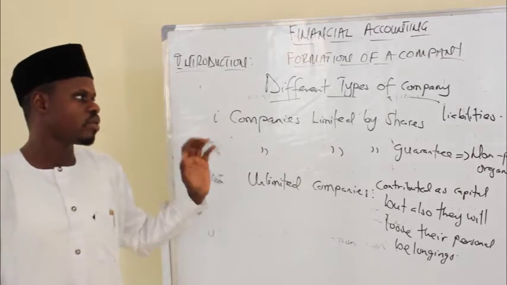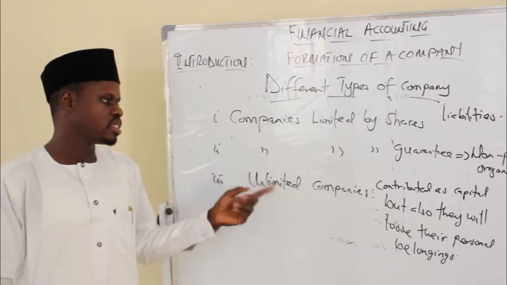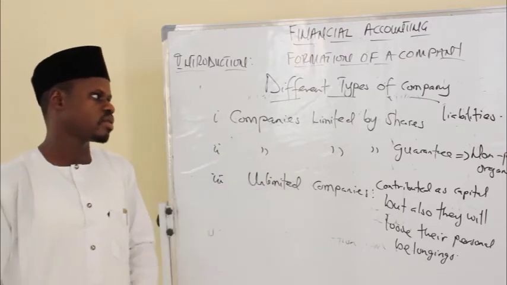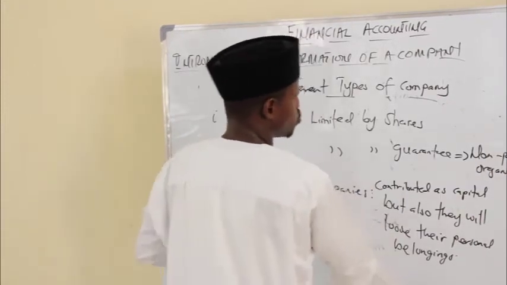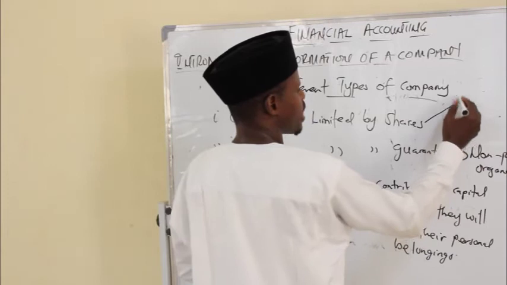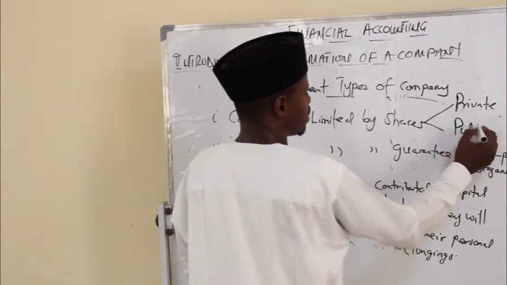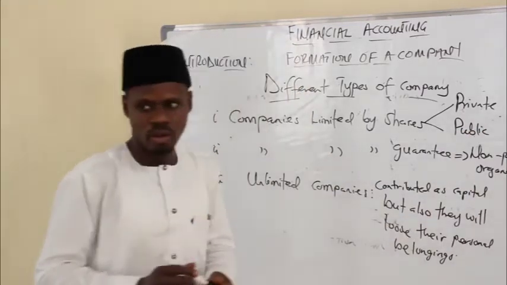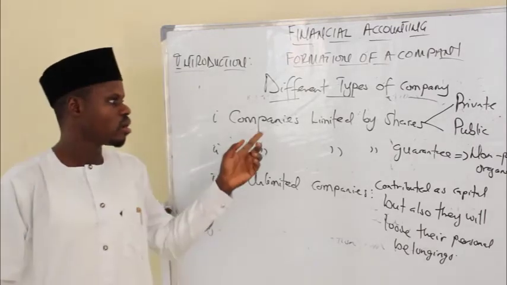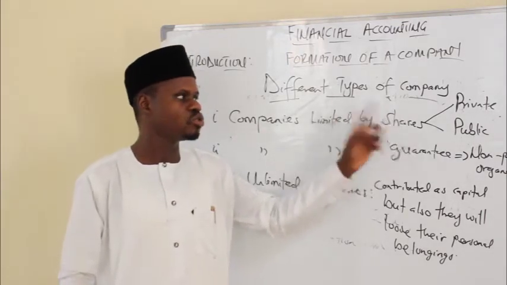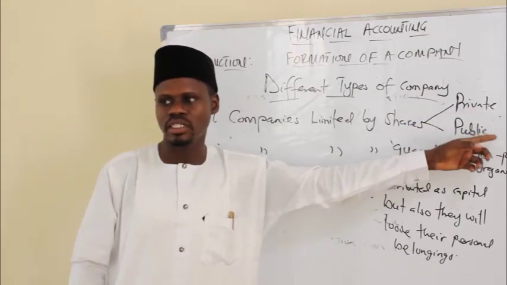So again, based on CAMA, we have three types of company. We have companies limited by shares, companies limited by guarantee, and unlimited companies. Now again, companies limited by shares is subdivided into two. We have private limited liability company and public limited liability company.